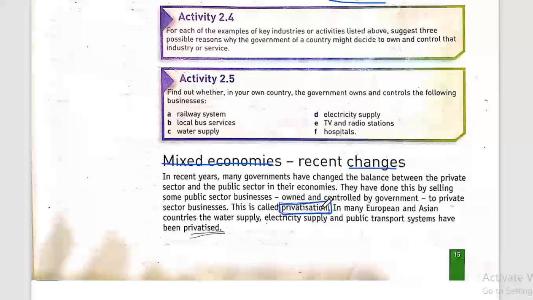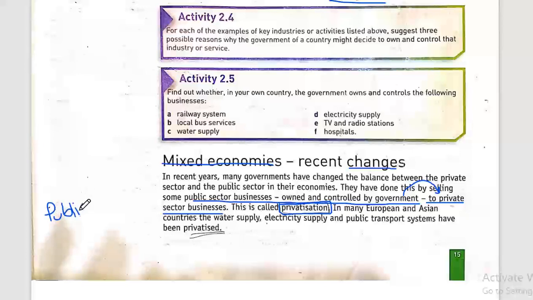The ownership and the control is shifted from the public sector, owned and controlled by the government, and these businesses are handed over to the private sector businesses.